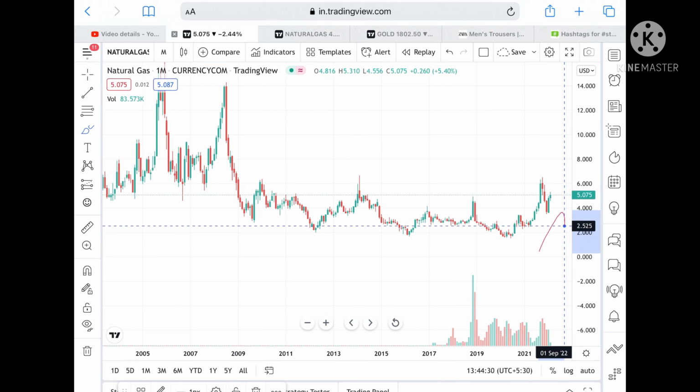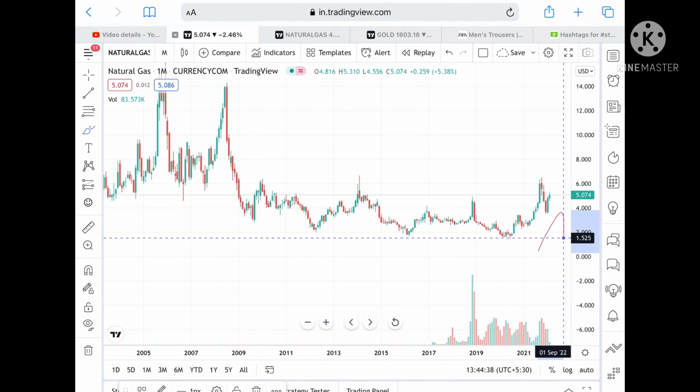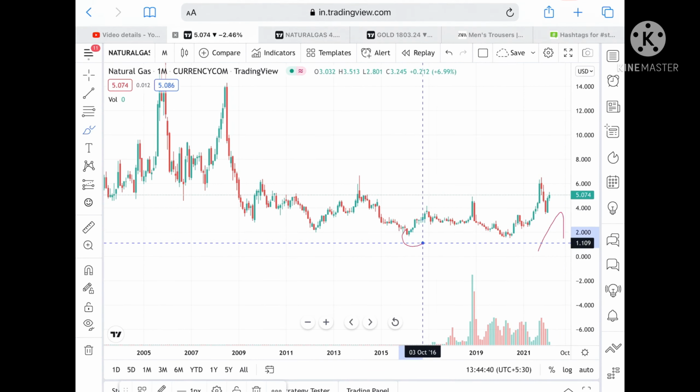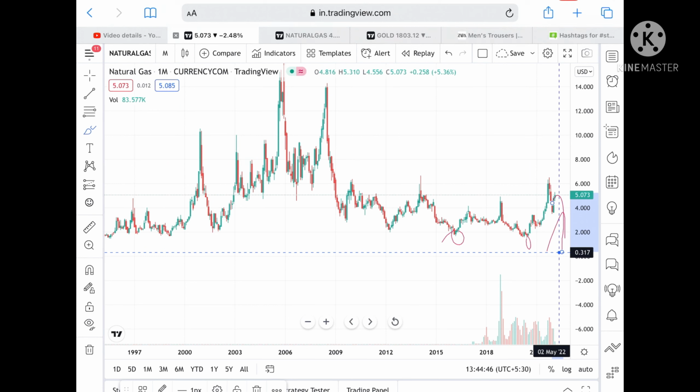Again I repeat, if it goes below a level of 3, then we can see a level of 2.525, and from there we can see a level of 1.983, and if it goes below this level, then we can see a level of 1.525. And this level has already been tested here, so the chances of going towards 1.6 will be high, and we can see a further fall in the price of natural gas.